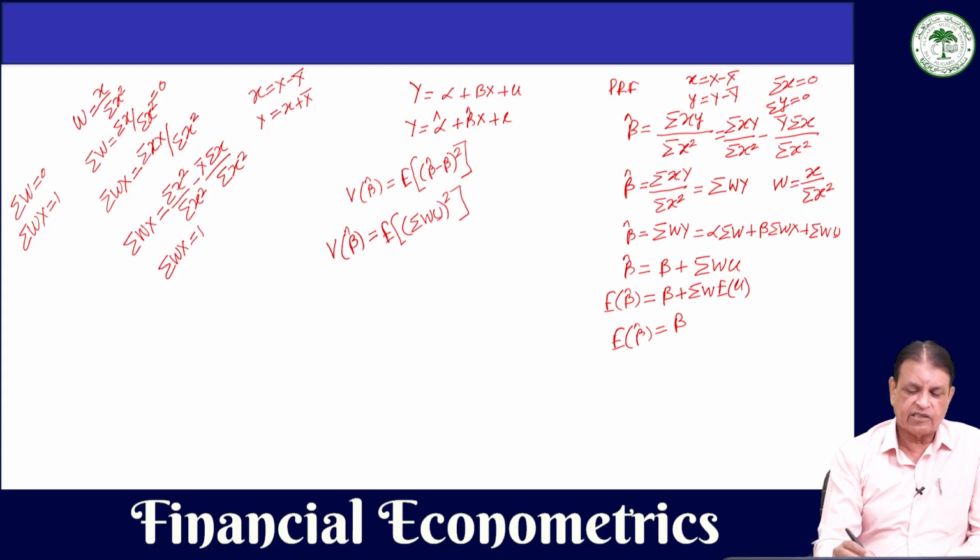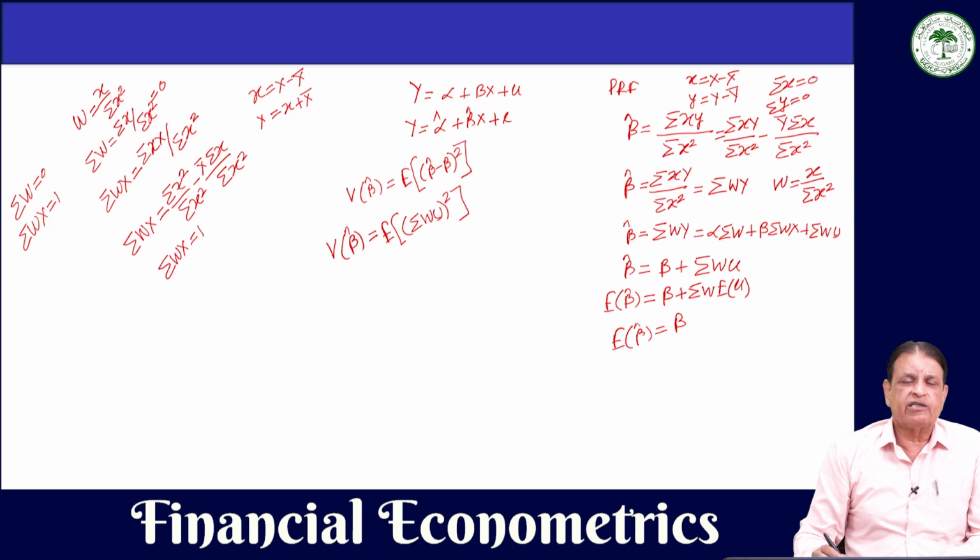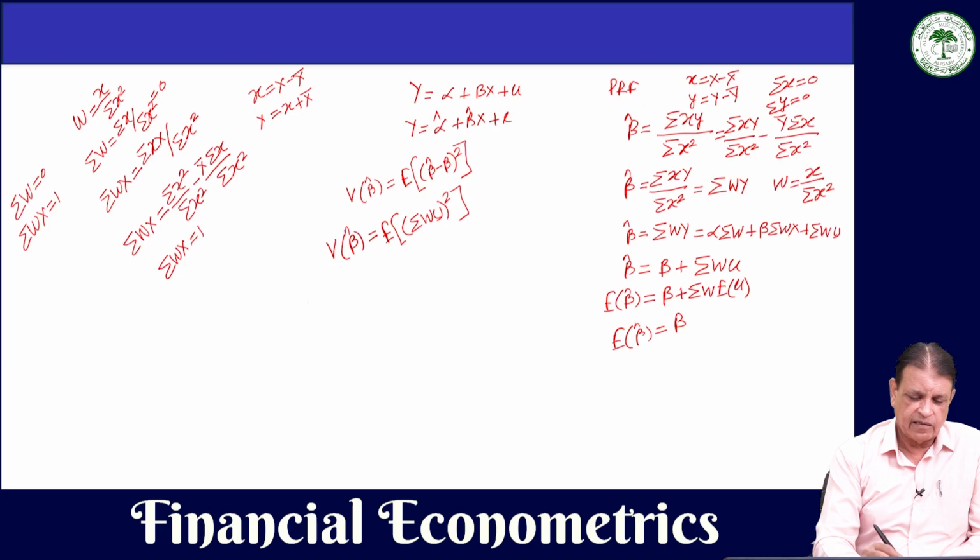Now, what is this summation WU? It is summation WiUi, where i starts from 1 and goes up to n. We have told you in the beginning that I am not writing i, so that much adjustment you can make yourself. So, it means that this is like this. If you remove this, then it will be summation